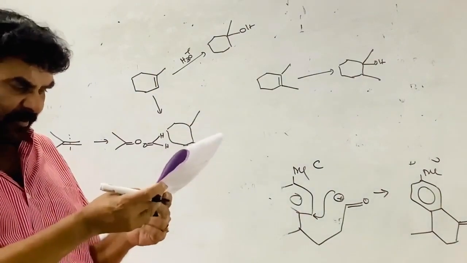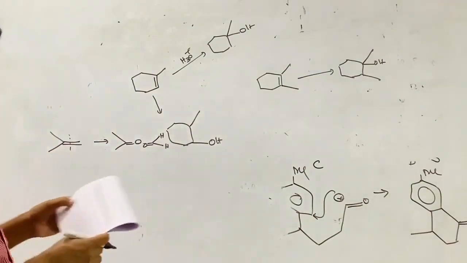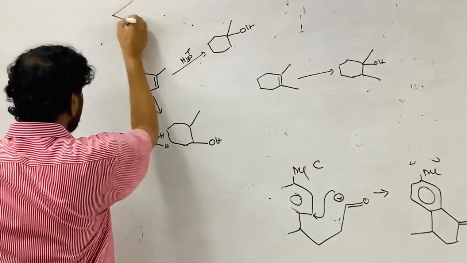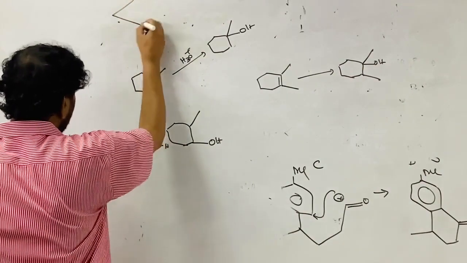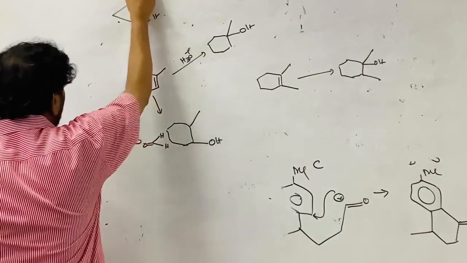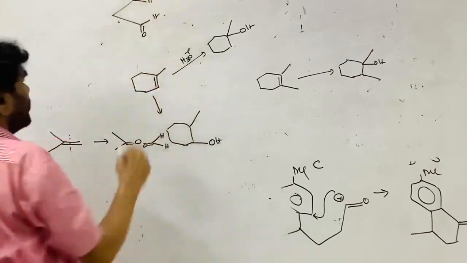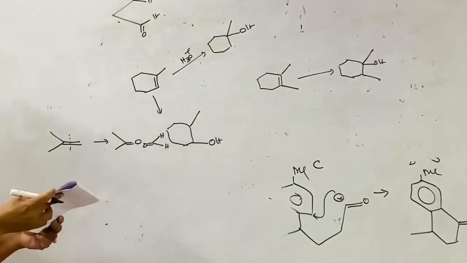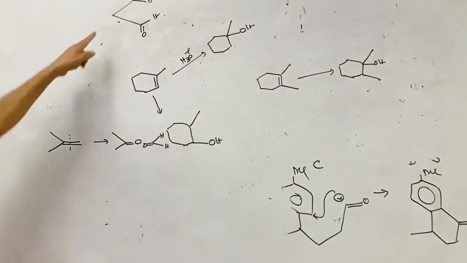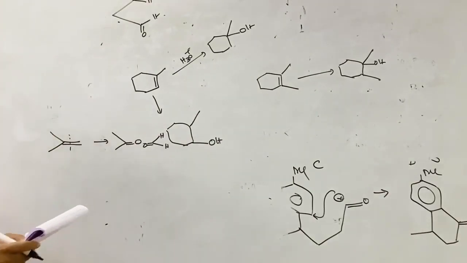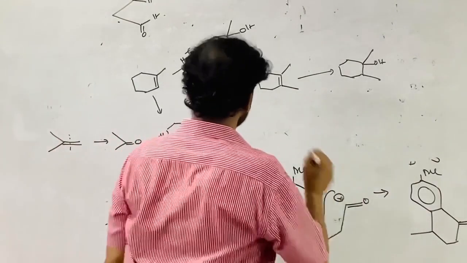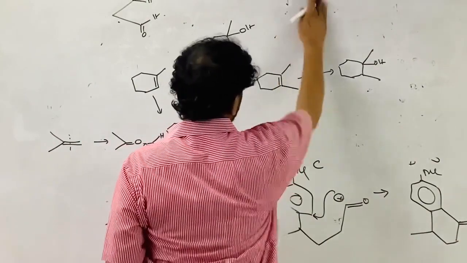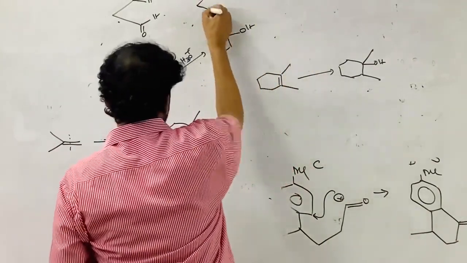Reductive ozonolysis gives 2 moles of propanaldehyde. This is formed, so that is 2 moles of this product. And C is the correct option, you see. C is the correct option.